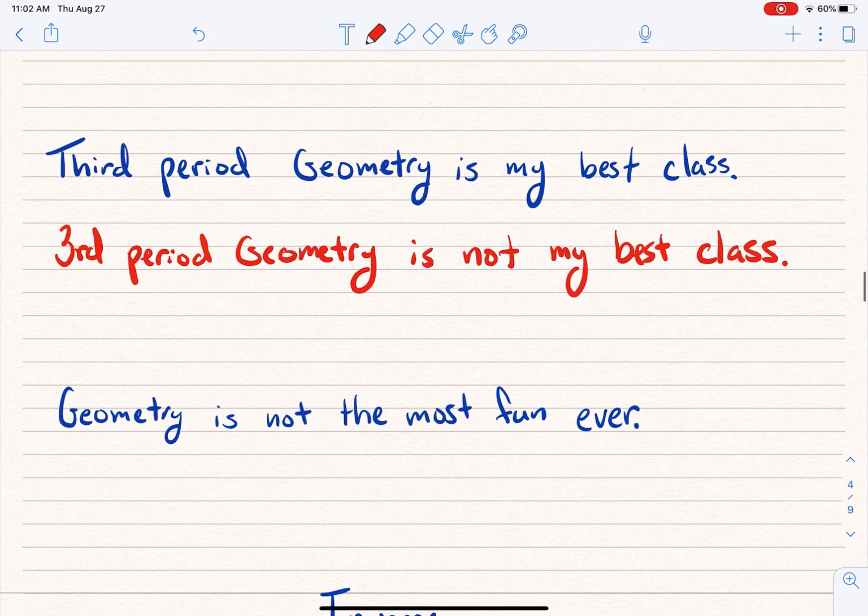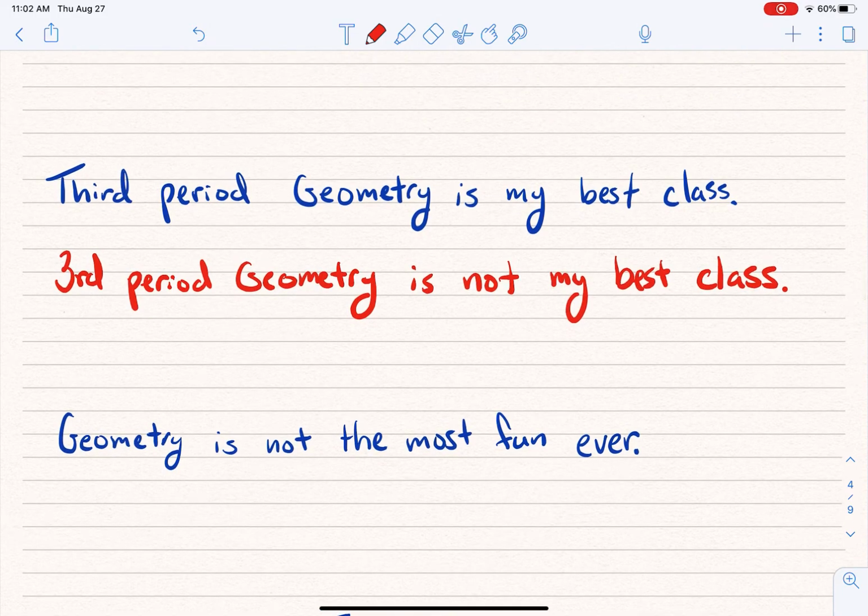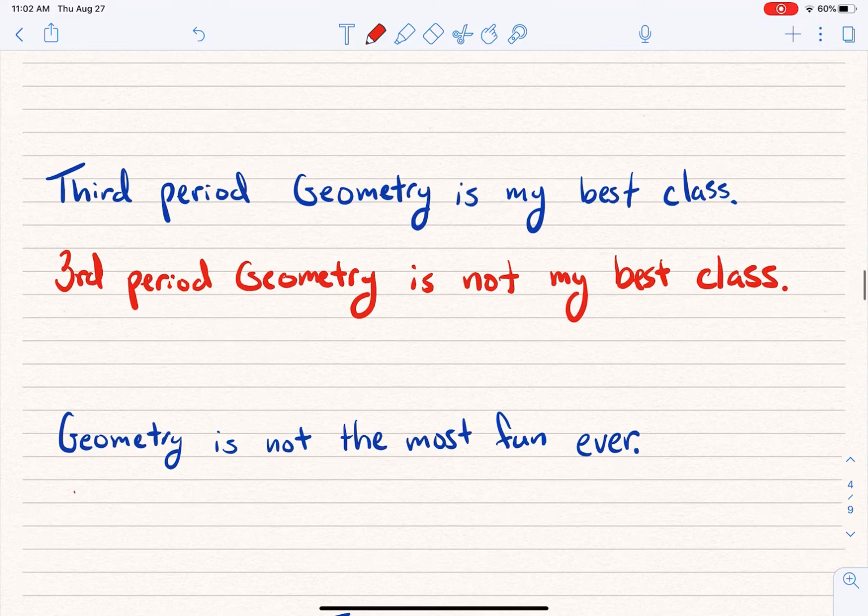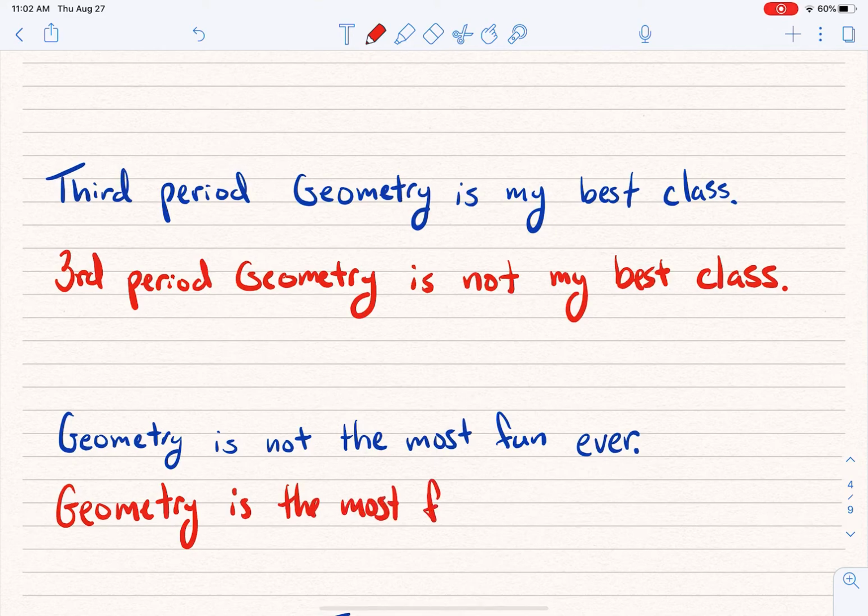And then you might have a statement like, geometry is not the most fun ever. And of course, that's obviously not true, but the negation would be that geometry is the most fun ever. And that's the negation of that statement. For that one, I had to take the not out. For the other one, I had to put a not in. All right? Pretty easy.